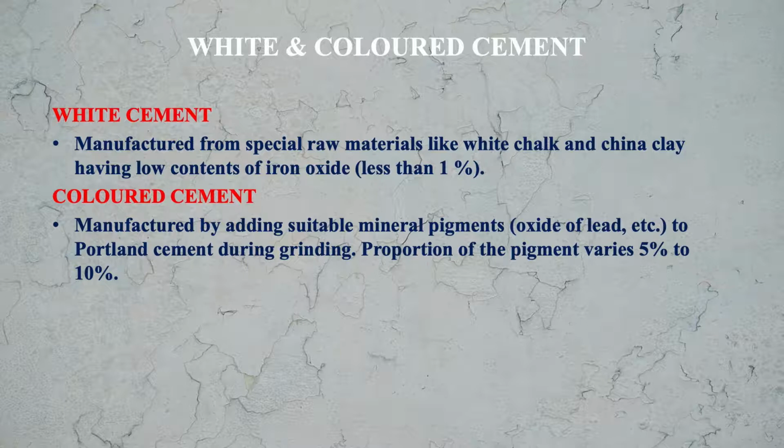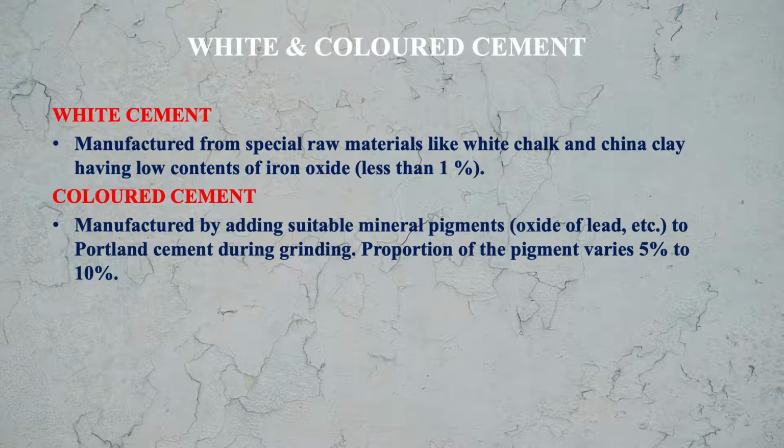Whatever color we want, accordingly we will use that type of oxide. The proportion of the pigment varies from 5% to 10%. Means how much pigment we will be adding, that proportion will vary depending upon the color. Basically that will be 5% to 10%.